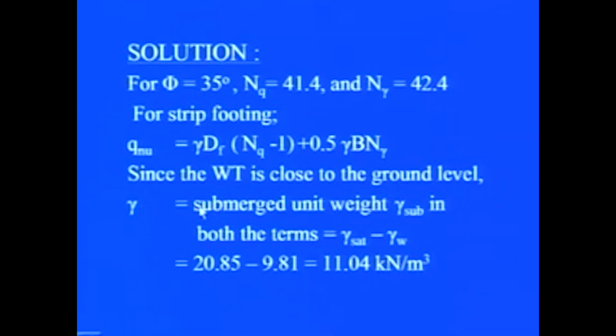So, gamma will be used as the submerged unit weight in both the terms, and that is equal to gamma saturated minus gamma w. So, gamma saturated minus the unit weight of water will give 11.04 kilonewton per meter cube as the submerged unit weight of the soil mass.